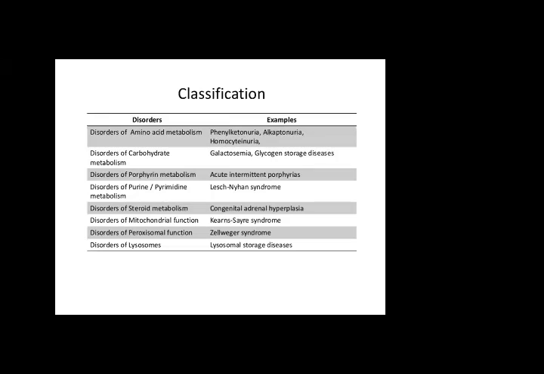The list is very long, but these are some of the few disorders we come across in our routine practice. Patients are rare, but when they come, you will come to know by their history and family history. Family history is very important while taking the history of the patient.